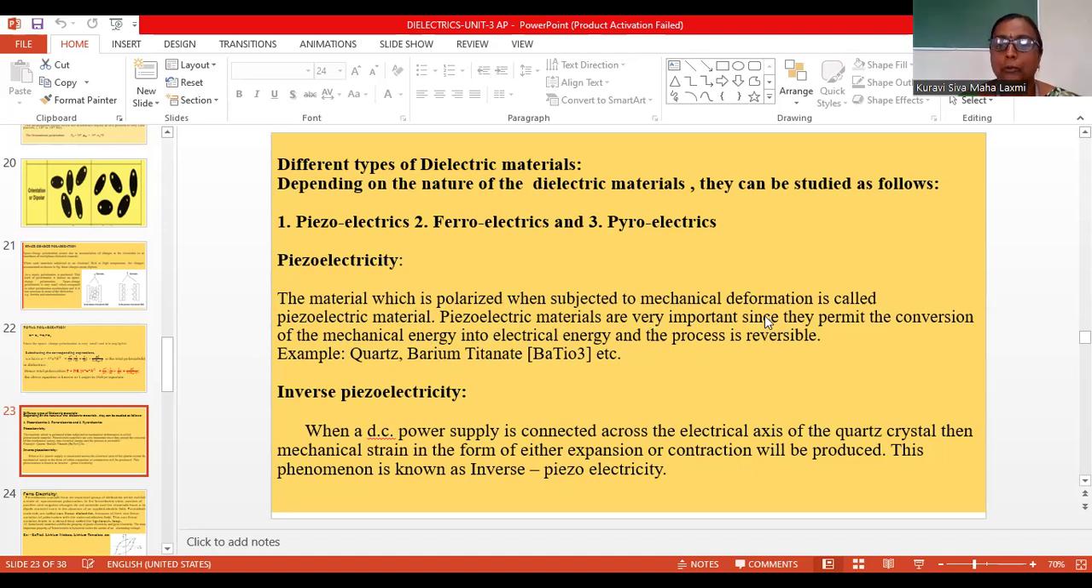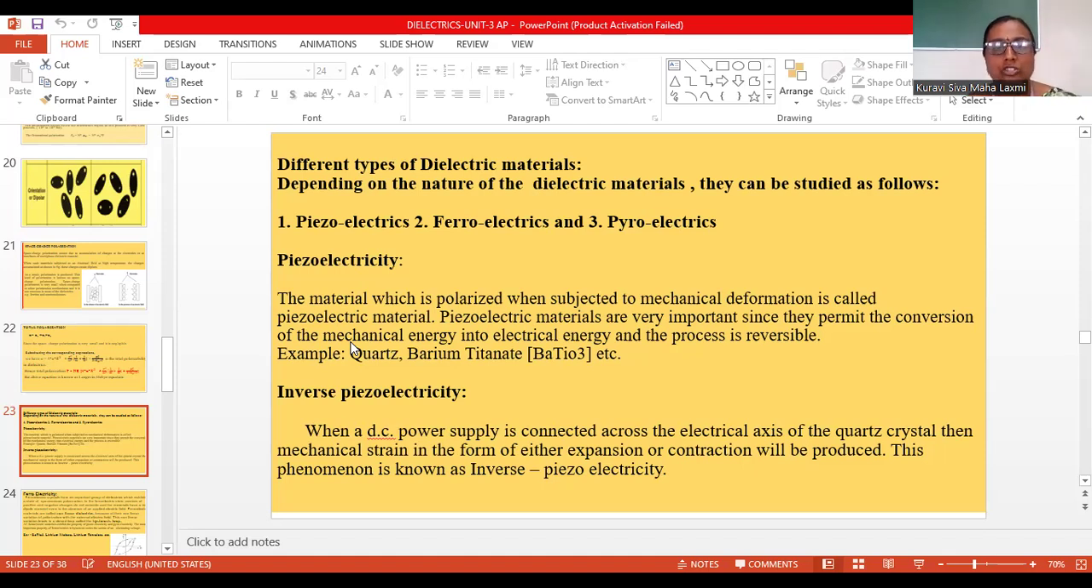Piezoelectric materials are very important since they permit the conversion of mechanical energy to electrical energy. How can we justify this? We are providing mechanical stress, mechanical force. When we compress or elongate those materials, they form dipoles, and the formation of dipoles produces electrical energy. This process is reversible. That means in piezoelectricity, when we apply mechanical force, electricity is produced.